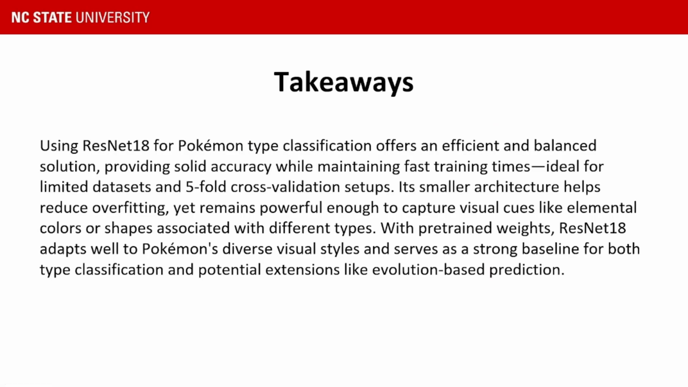So takeaways, ResNet 18 provided an efficient and balanced solution. It's a relatively lightweight architecture which helped avoid overfitting while still capturing complex features like elemental color tones, body shapes and textures. Pre-trained ImageNet weights enabled faster convergence and better generalization to Pokemon's diverse art styles. That makes ResNet 18 a strong baseline for further exploration such as multi-label classification with dual types, etc.